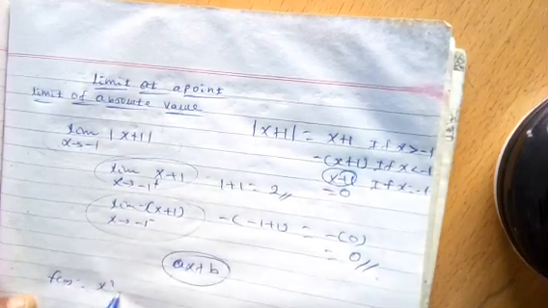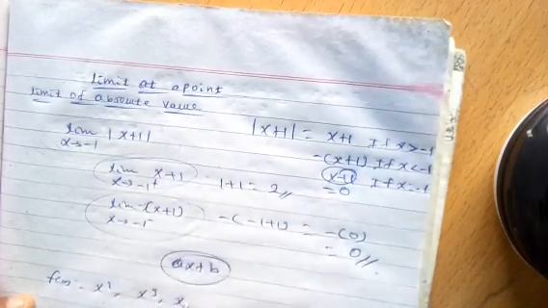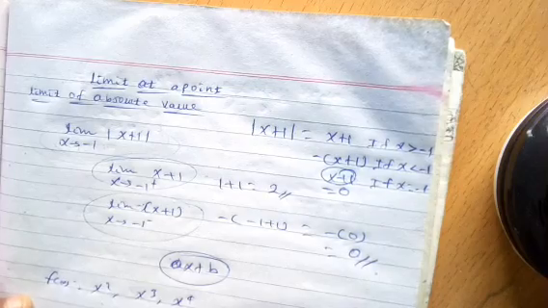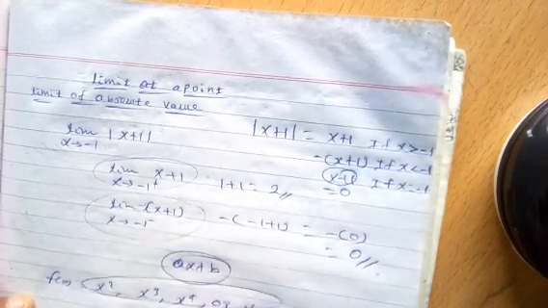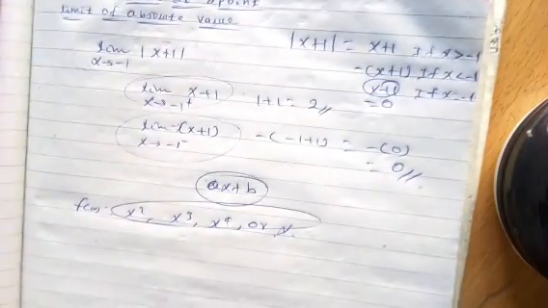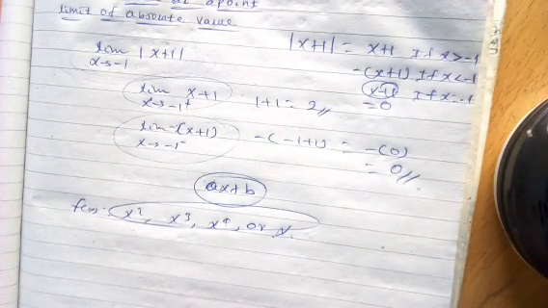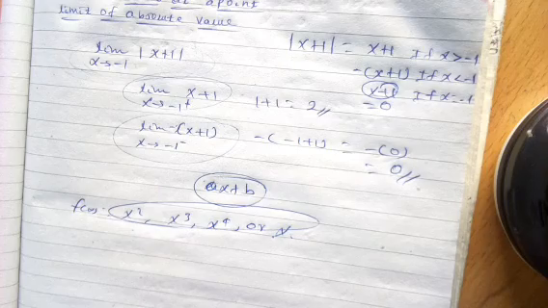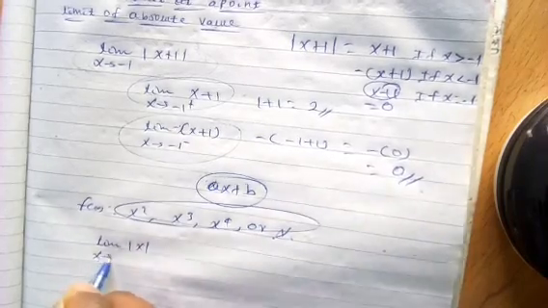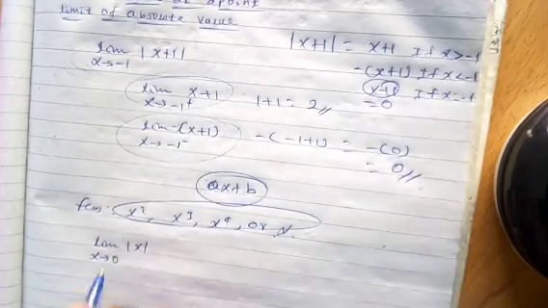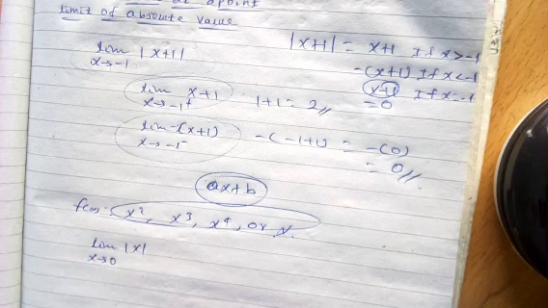For example f of x equals x square, x to the power of 3, x to the power of 4, etc., or x even, such kinds of function has a limit value at the 0 of each function. That means for example limit of absolute value x as x approaches 0.